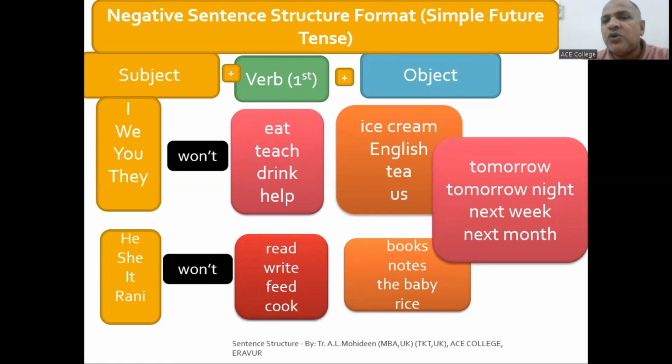Simple present, you know, always has the S form for he, she. But for the future, you have to put will and then first form, or will not, first form. Negative form, will not. So he won't cook, or she won't cook rice tomorrow, right? I won't drink tea tomorrow morning, right? I will drink coffee. So you have to say what you will do. You have to tell about your plan.